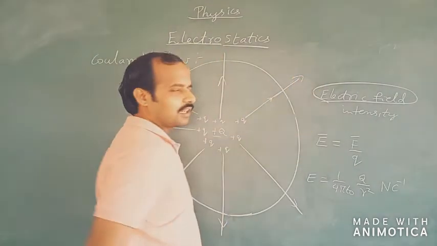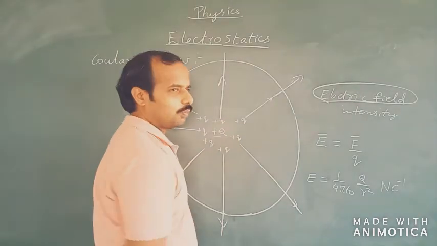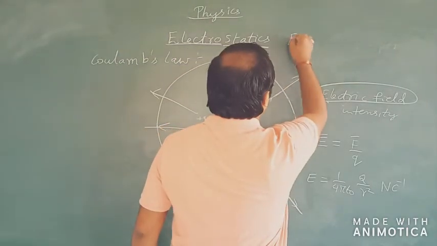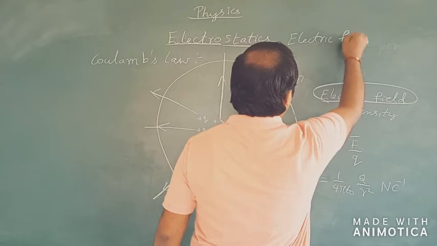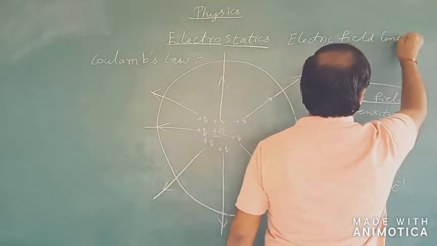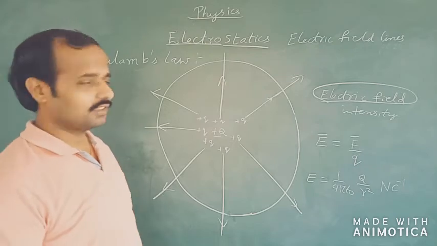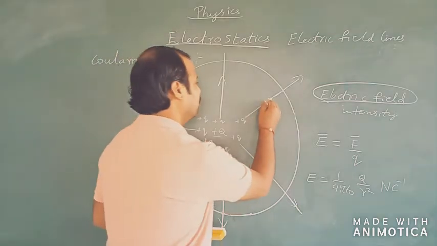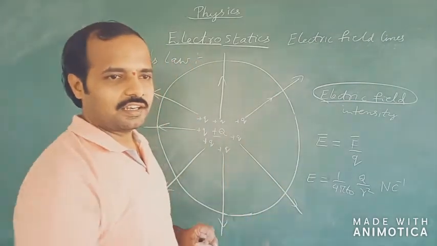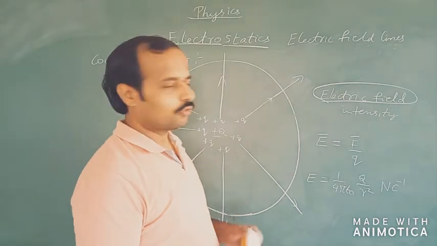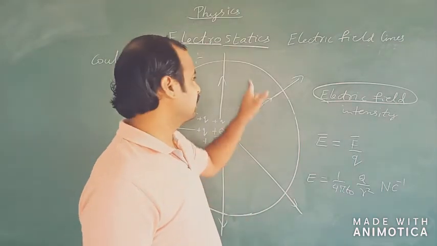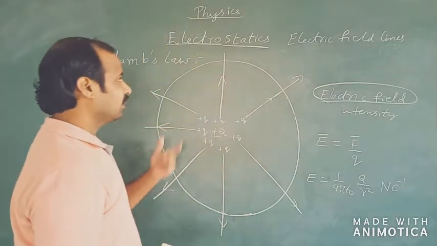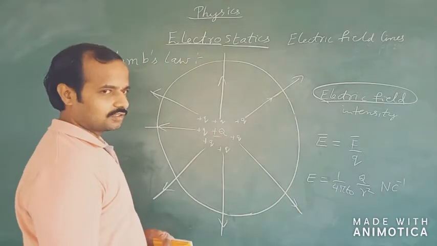So these imaginary straight line paths followed by a unit positive test charge within an electric field will be called as the electric field lines. So these are the lines of forces which are actually giving us the direction of a field in a particular medium. That is, if I draw a tangent to an electric field line existing within a medium, the tangent will give the direction of the electric field at that particular position inside the field. So this is about your electric field lines associated with the positive charge.